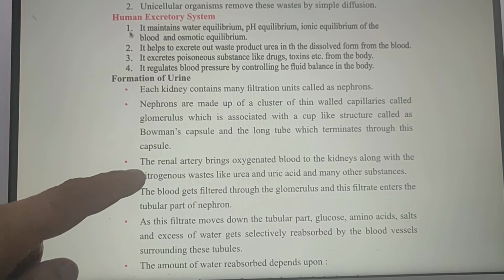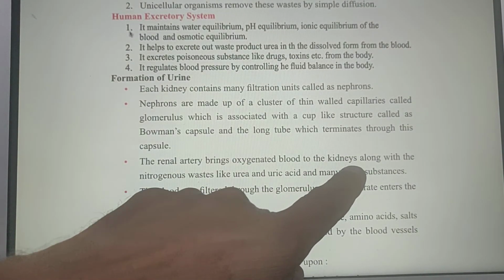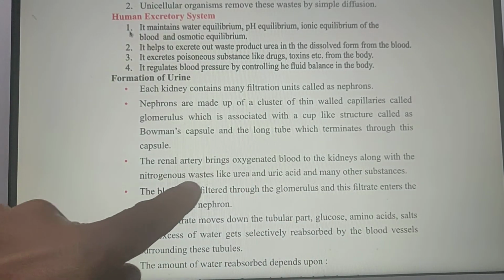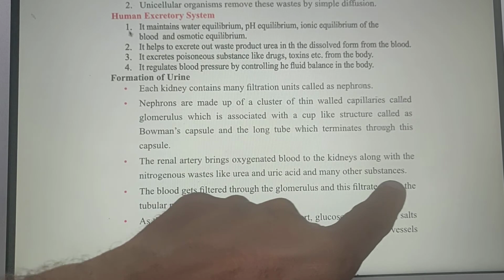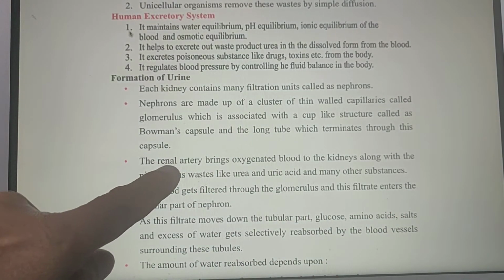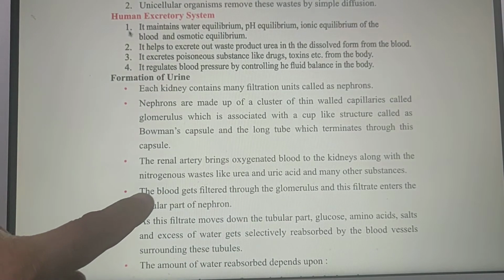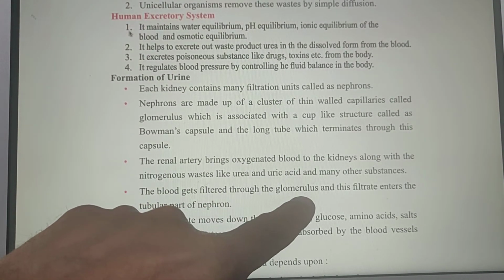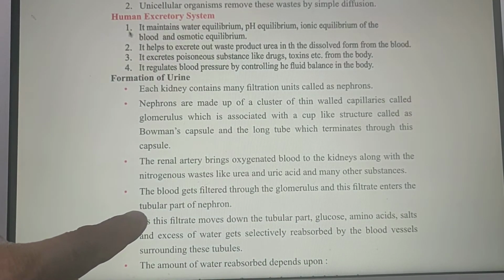So, the renal artery brings oxygenated blood to the kidneys along with the nitrogenous waste like urea and uric acid and many other substances. Renal artery brings all these things. Blood gets filtered through the glomerulus, and this filtrate enters the tubular part of the nephron.